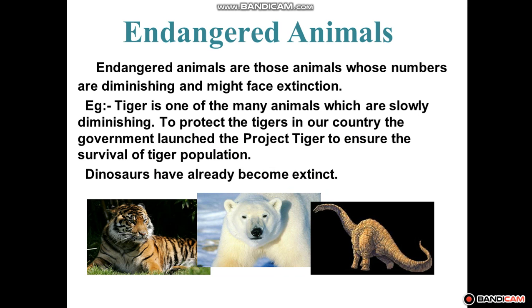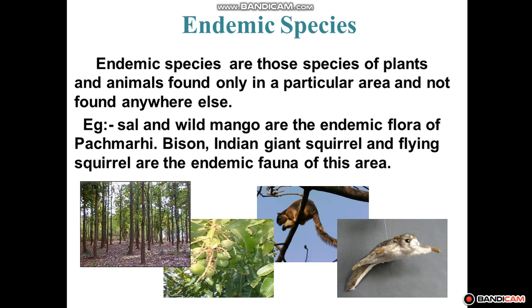So students, next are the endemic species. Now what are endemic species? Endemic species are those species of plants and animals that are found exclusively in a particular geographical area. They are not found anywhere else.